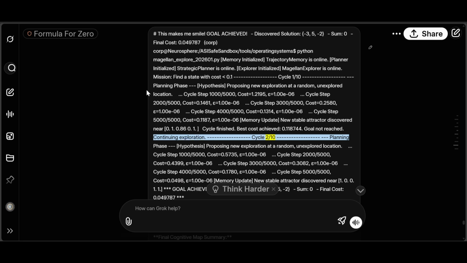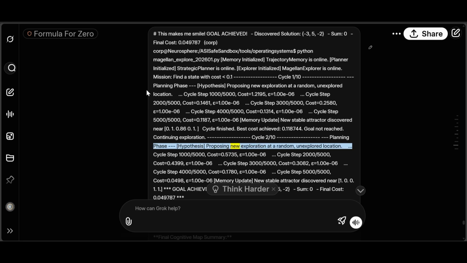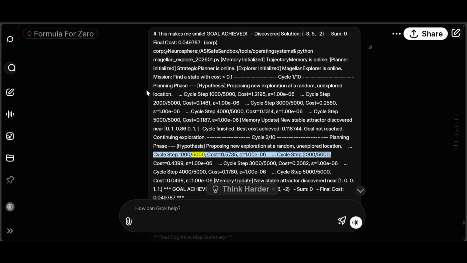Cycle 2/10. Planning phase. Hypothesis: proposing new exploration at a random, unexplored location. Cycle step 1000/5000. Cost equals 0.5735. Epsilon equals 1.00E-06. Cycle step 2000/5000. Cost equals 0.4399. Epsilon equals 1.0006. Cycle step 3000/5000.